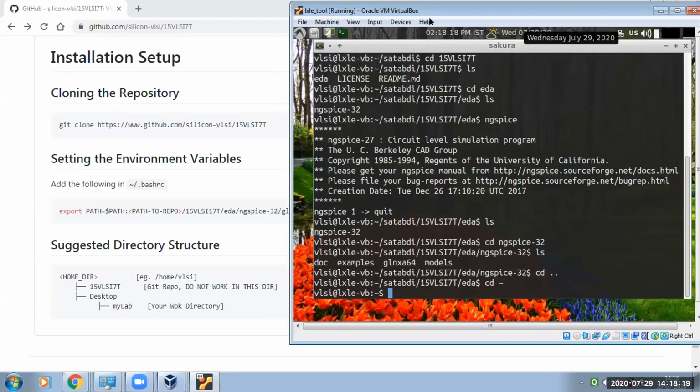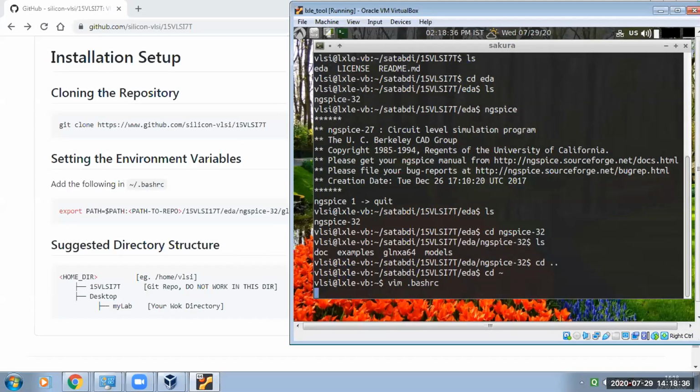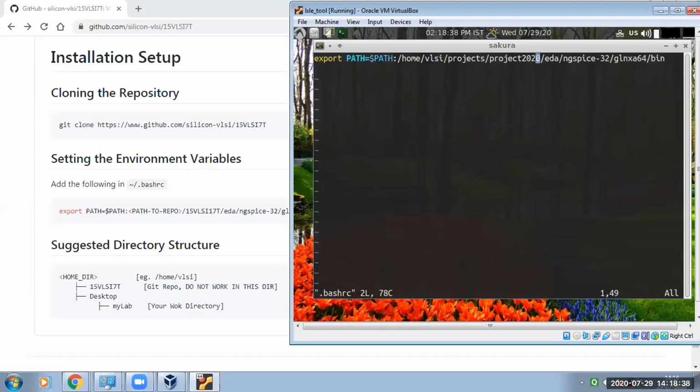Here you can see setting the environment variables in the bashrc file. Just write vim bashrc in the home directory. Vim is a command to display and edit. Bash means Bourne Again Shell, a shell structure, which you can study by searching.